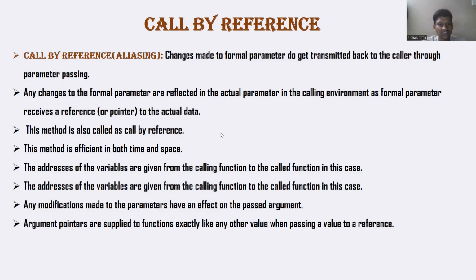This method is efficient in both time and space. The address of variables is given from the calling function to the called function in this case. Any modifications made to the parameters have an effect on the passed arguments. Argument pointers are supplied to the function exactly like any other value when passing a value by reference.